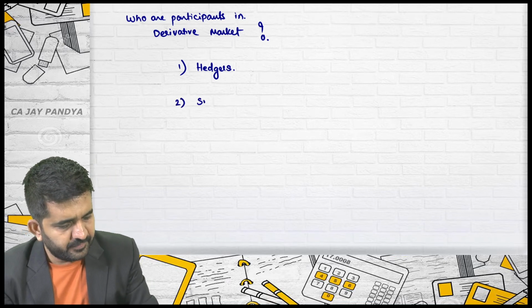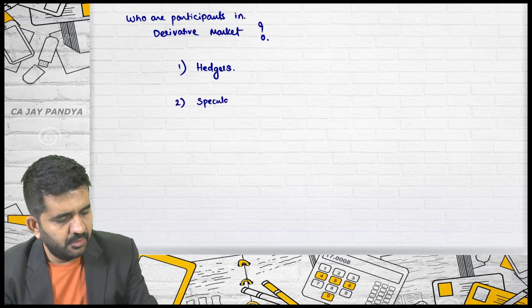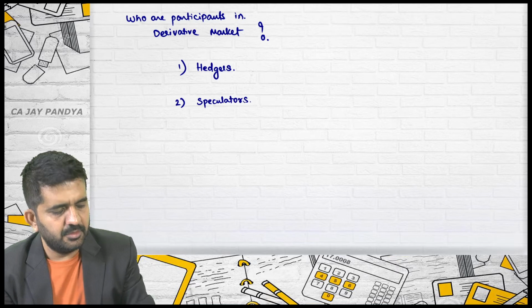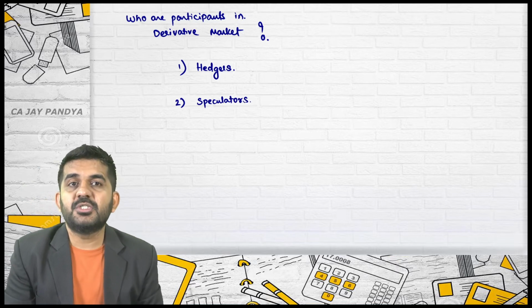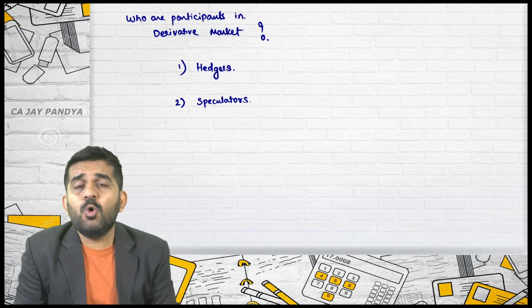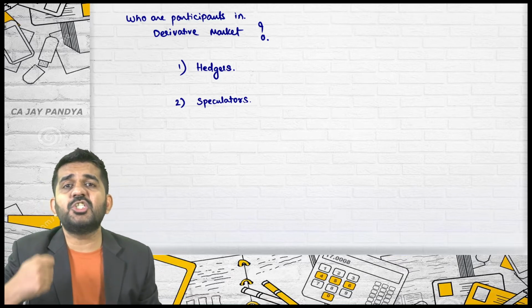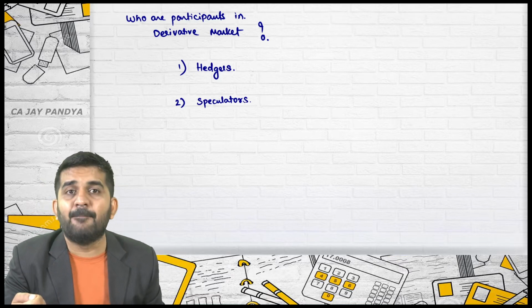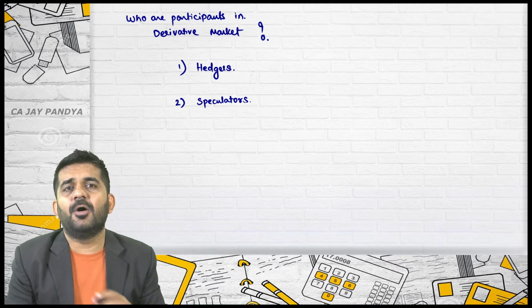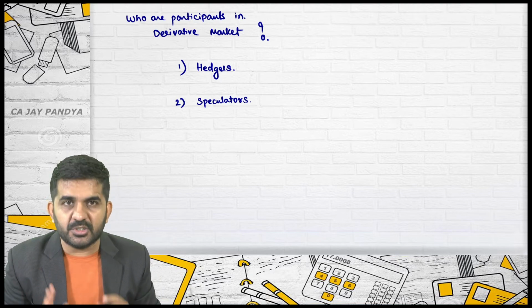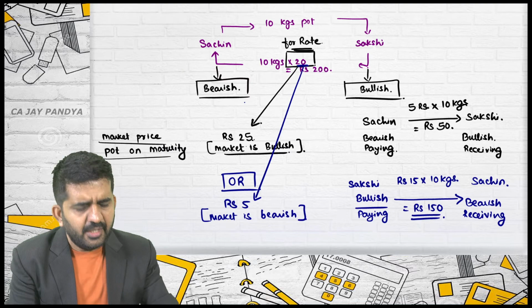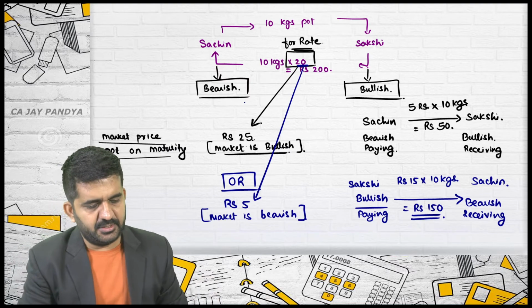Number 2, speculators. Is it alright? Who are speculators? They just speculate, they just gamble. Is it alright? In the price of potatoes. Is it alright? They are termed as speculators.